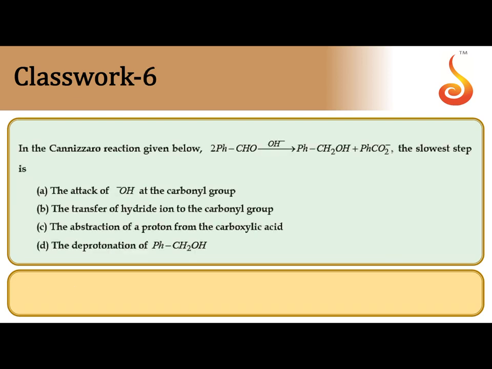In the Cannizzaro reaction given below, benzaldehyde in the presence of concentrated alkali gives benzyl alcohol and benzoate. The slowest step is, let me explain the mechanism in brief. Since alpha hydrogen is not there, OH minus attacks the electrophilic carbon.